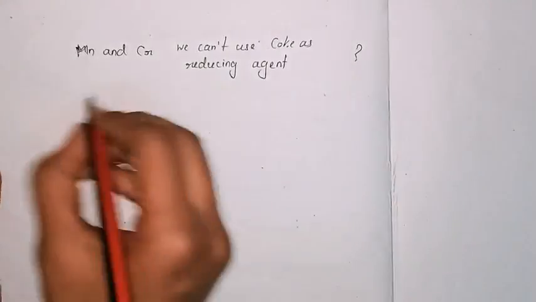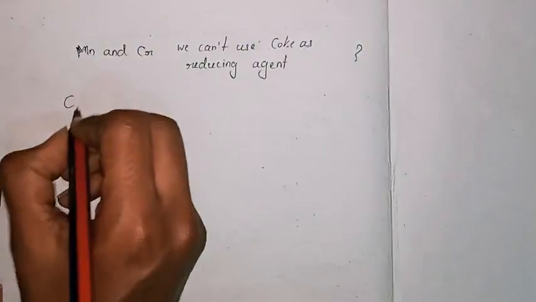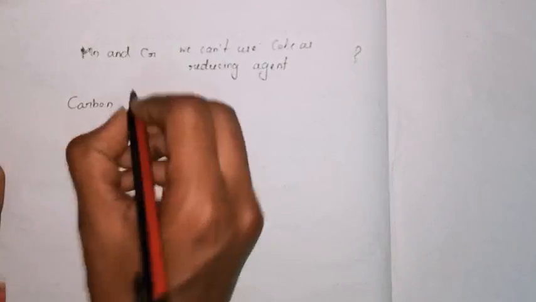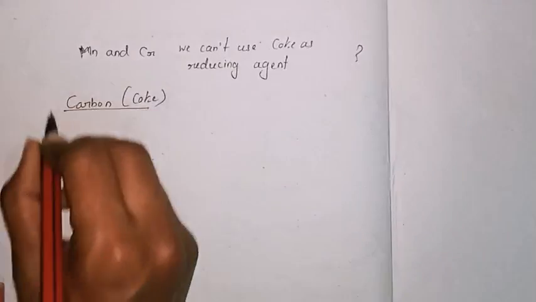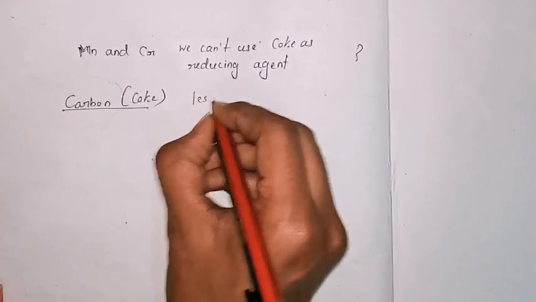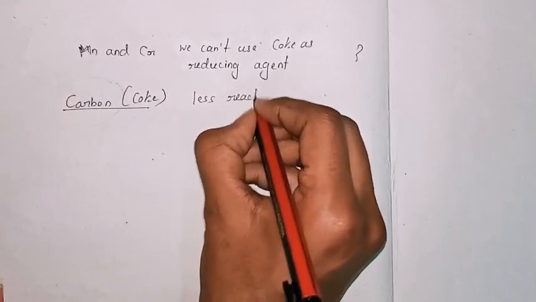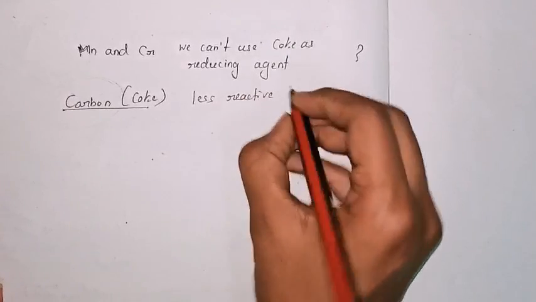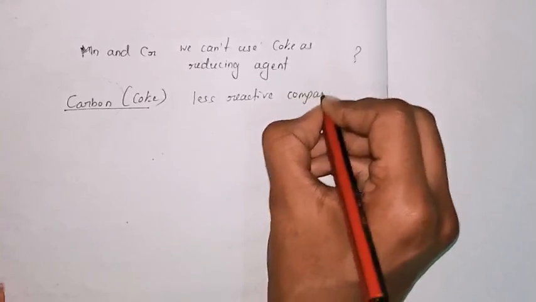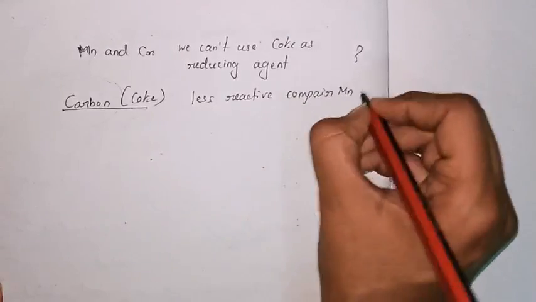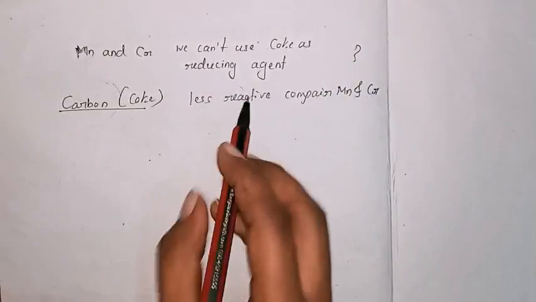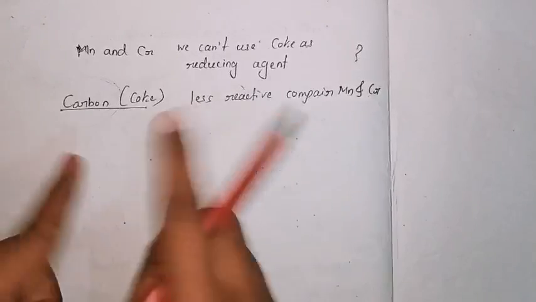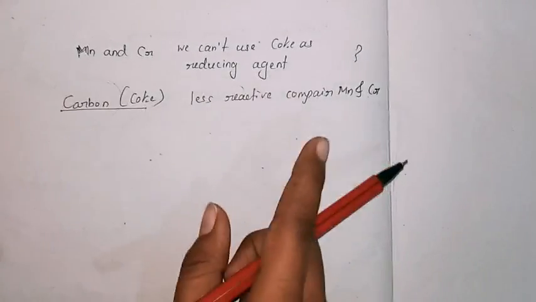Why? Because coke is nothing but a carbon compound, and carbon is less reactive compared to manganese and chromium. If it is less reactive, is it possible to displace the oxygen from that?